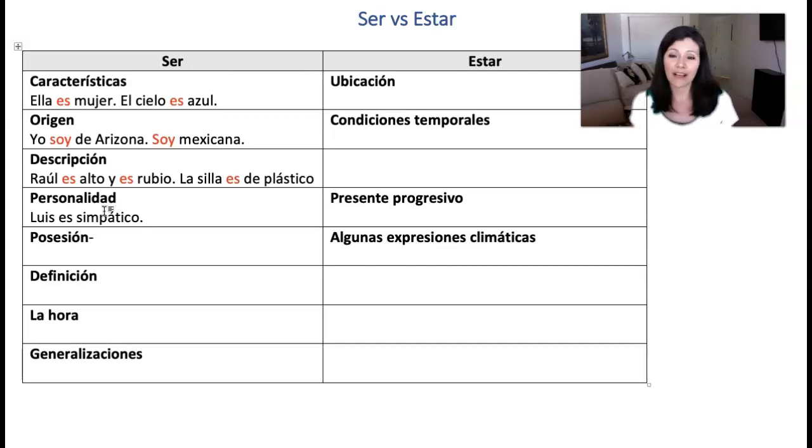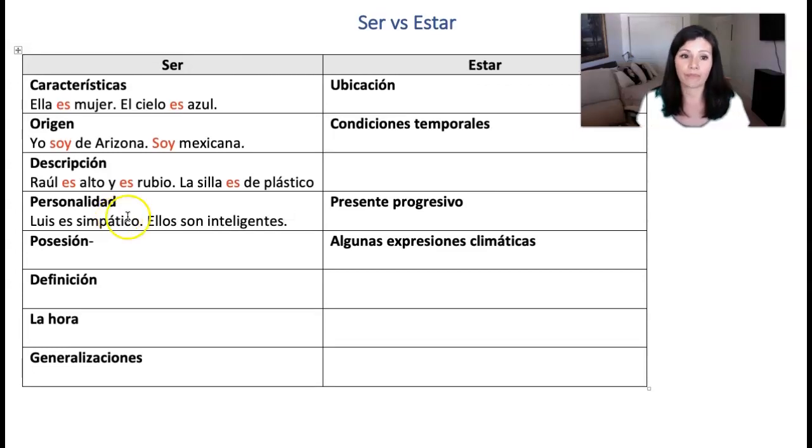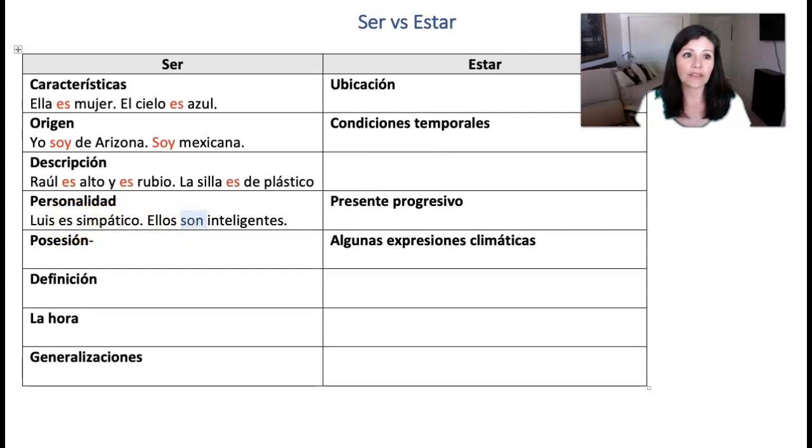I can also describe other qualities and characteristics about Luis, or anybody else. Ellos son inteligentes. Again, still using the verb ser to describe these personalities, these characteristics, etc.